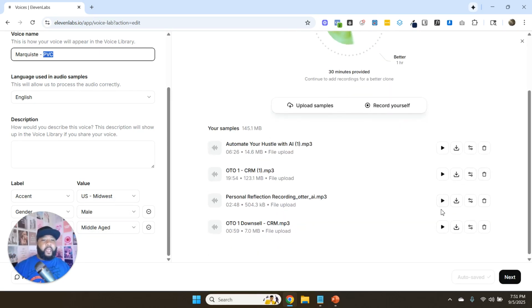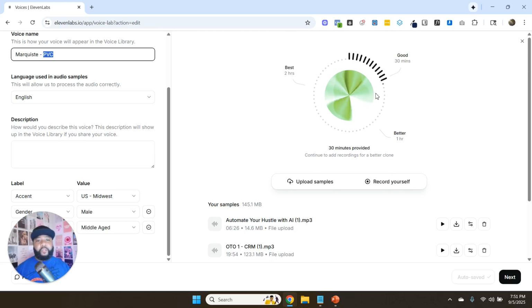And then here on the right side, this is where you upload all the samples of yourself. As you can see here right now, I can upload up to 2 hours, and I've only uploaded about 30 minutes. And the clone from the video that I played earlier sounds pretty much like me, but it could actually even get better. So what I'm going to do is just continue to add more audio of myself till I get all the way to this 2 hours here.